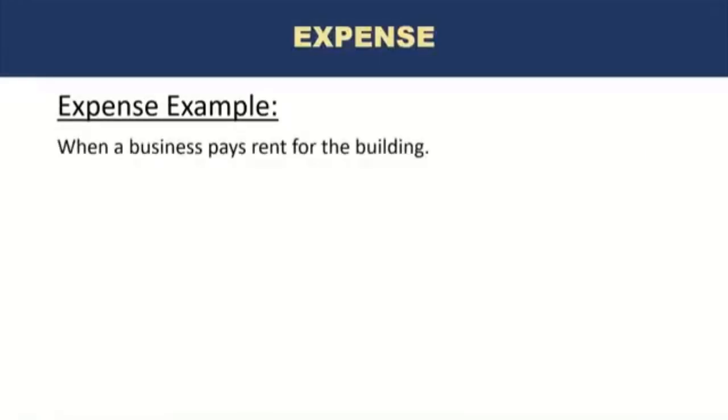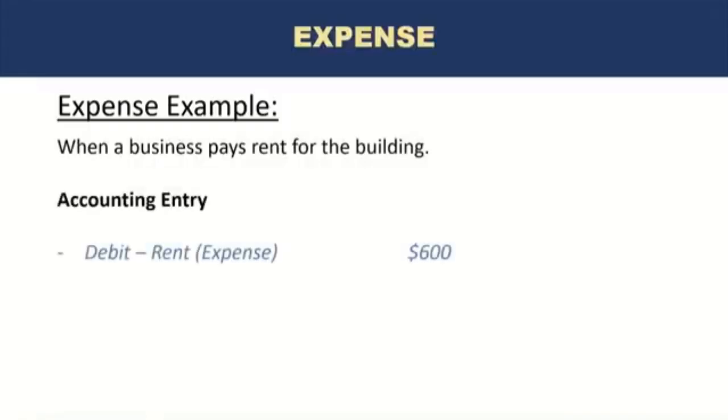An example of expense: when a business pays rent for the building, accounting entry is debit rent. This is the expense, and credit asset, which is cash. So here you have the decrease in asset.